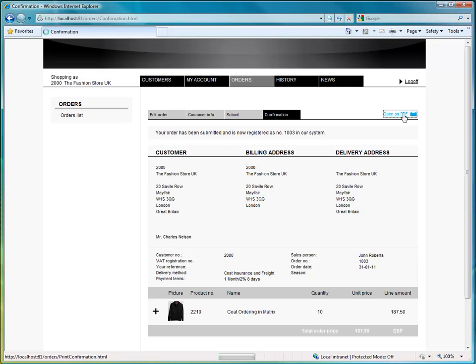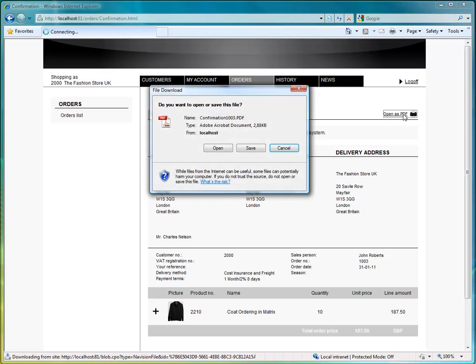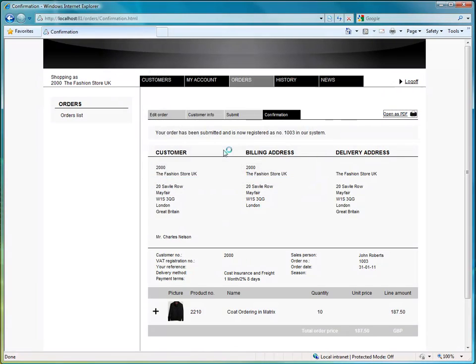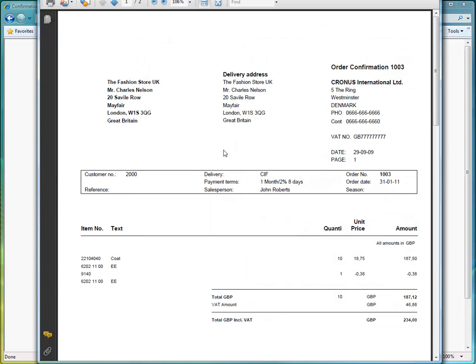Let's just check looking at the PDF document. And there's your order confirmation.